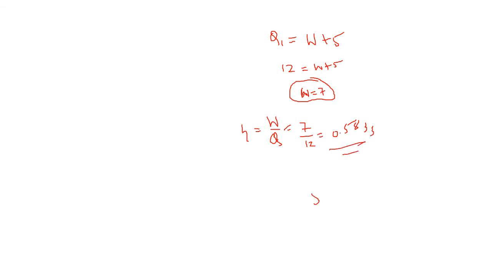That is 58 percent efficiency, the maximum efficiency at this temperature for the reversible engine. No engine can produce more than this 58 percent efficiency at this temperature, with two reservoirs, right?